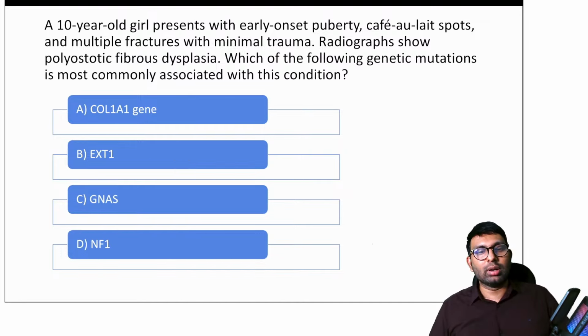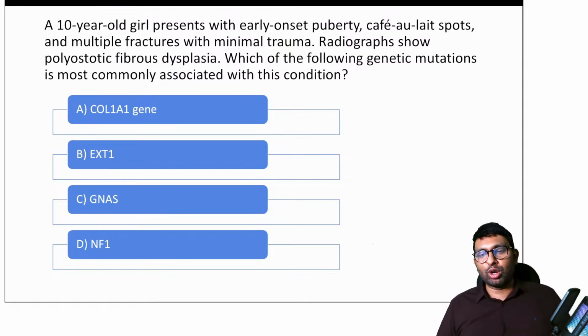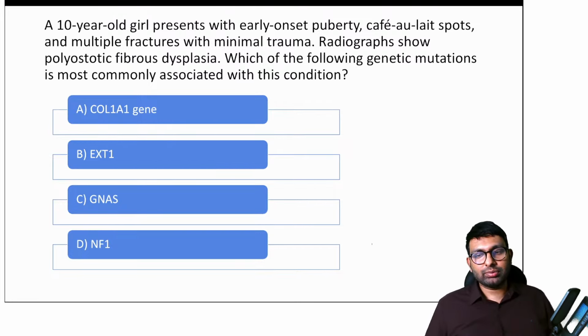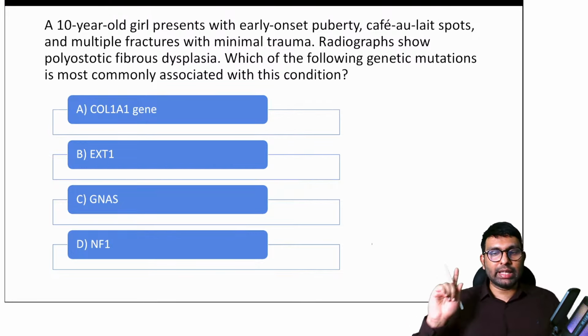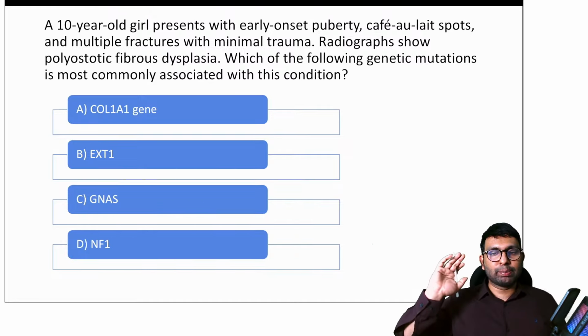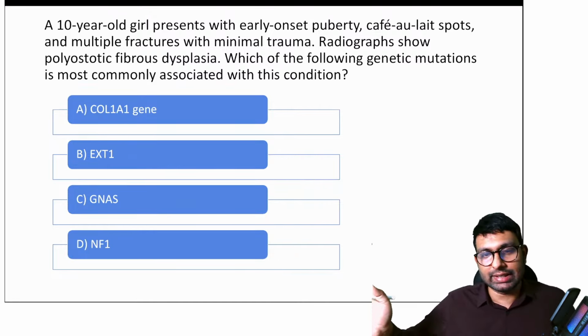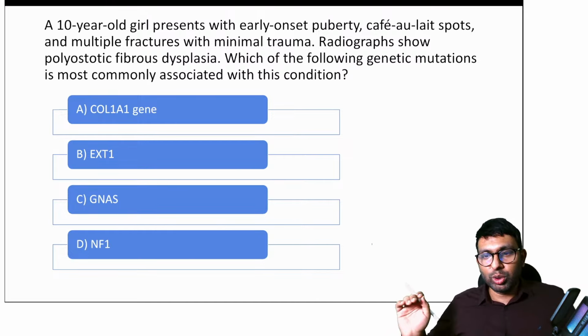We have a 10-year-old girl presenting with early onset puberty, café-au-lait spots, and multiple fractures with minimal trauma, with radiography showing polyostotic fibrous dysplasia. Which of the following gene mutations is most commonly associated with this condition? I'll give you the options: COL1A1 gene, EXT1 gene, GNAS gene, and NF1 gene. You can either tell me the answer, or you can rule out other options by telling me in which disease these genes are mutated, because all four of these genes are mutated in one disease or another.